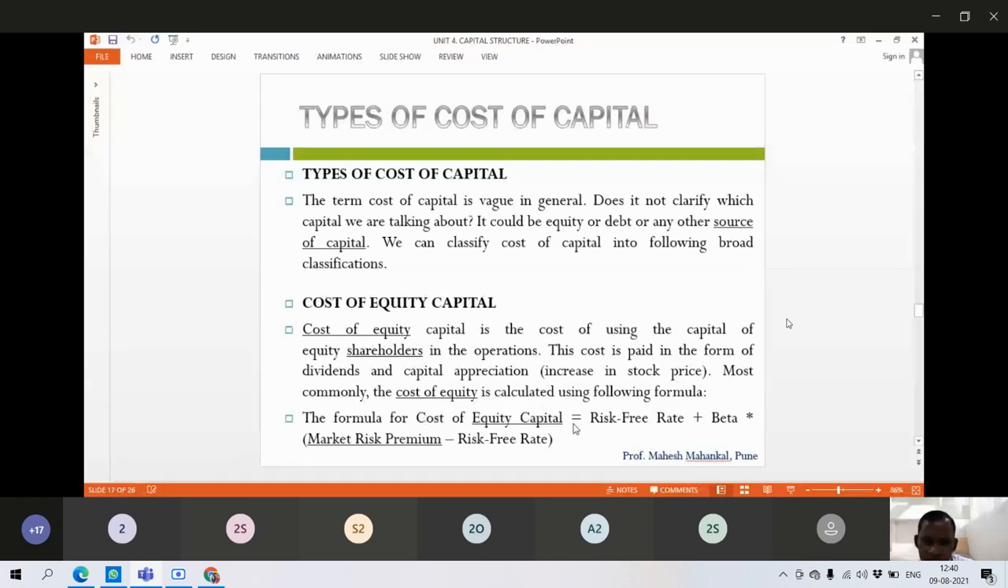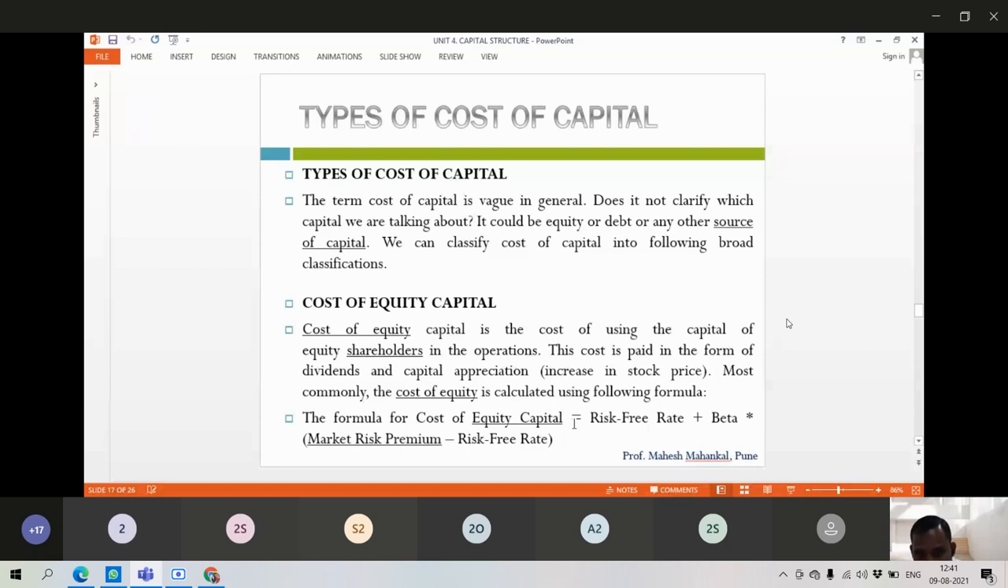We are using the funds of equity shareholders, so we have to pay something for the use of the funds, or capital appreciation will happen in the market. That will be there in the cost of capital. Cost of equity: risk-free rate of return plus beta times (market risk premium minus risk-free rate).